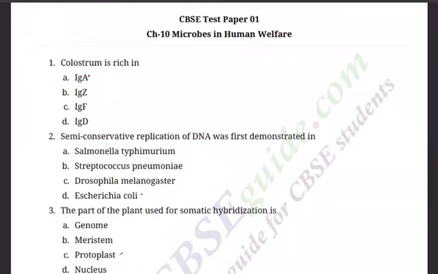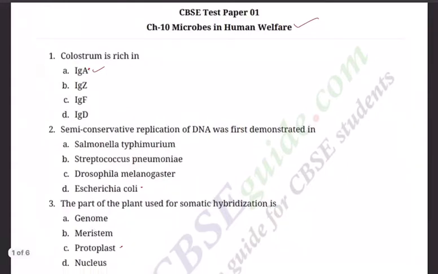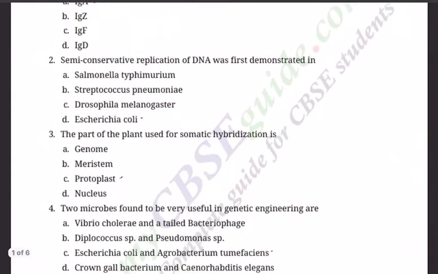Now coming to this session, today we are going to deal with chapter number 10, microbes in human welfare. So we will go for the first multiple choice questions. Colostrum is rich in IgA, IgZ, IgF, IgD. Of course, you know Ig stands for immunoglobulin. Colostrum, A, it has to be. Okay, immunoglobulin A.